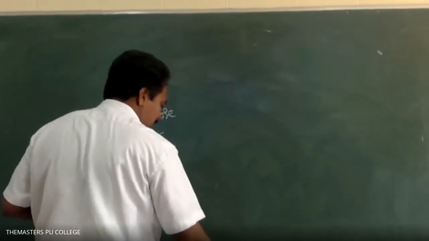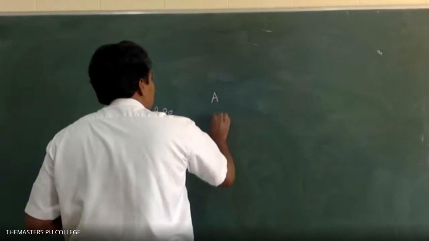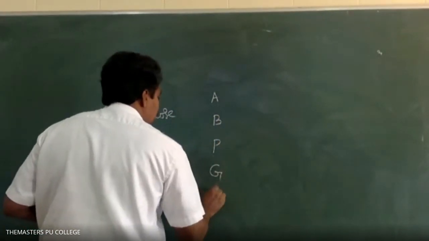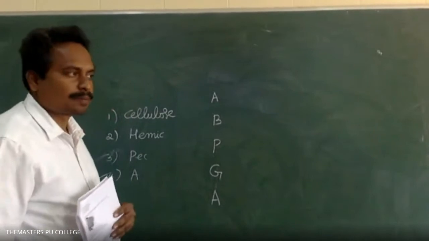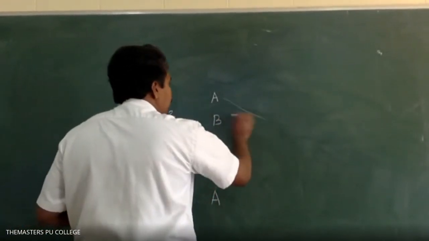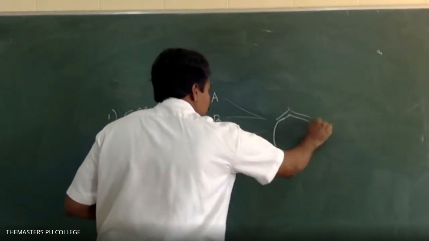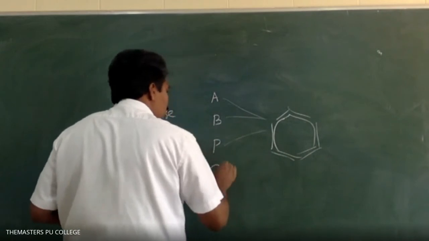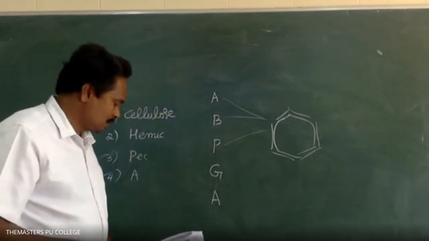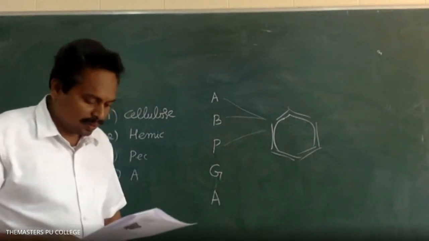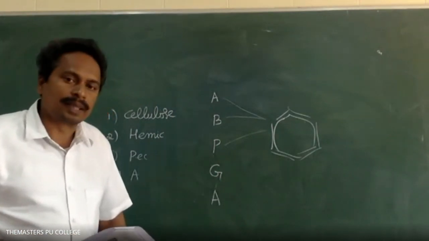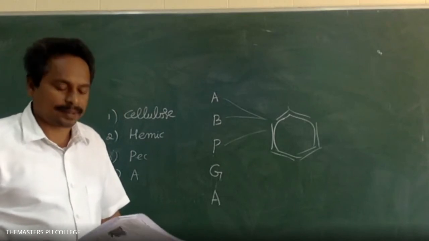Cellulose is common in all plants, and hemicellulose is also common. Algae, bryophytes, pteridophytes, gymnosperms, and angiosperms: in all these, the middle lamella and the primary wall are present. Hemicellulose and pectins are present in the cell wall of all the groups of plants.